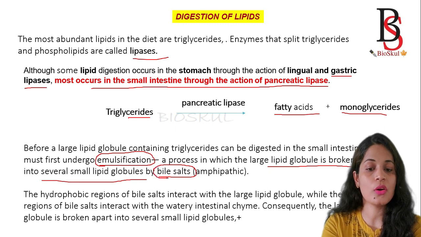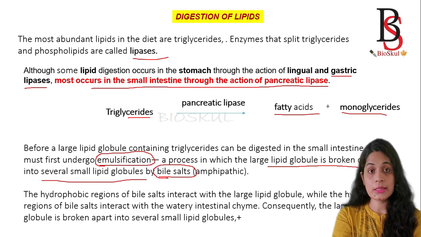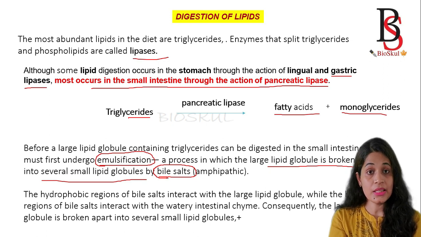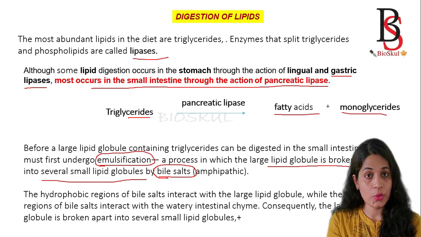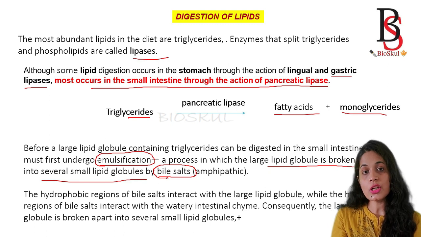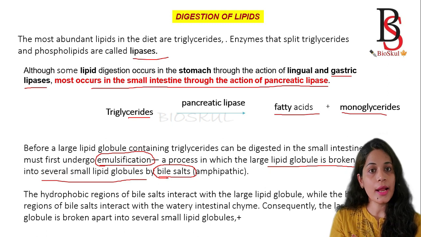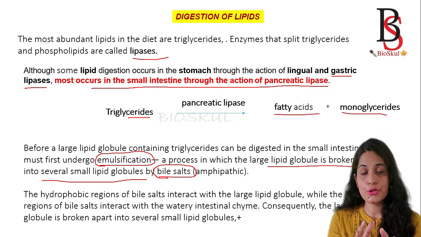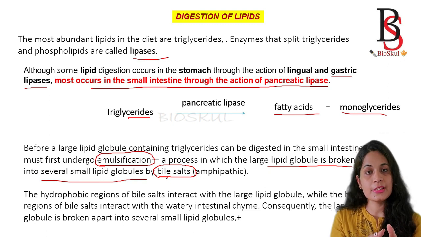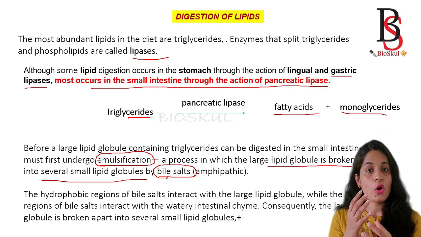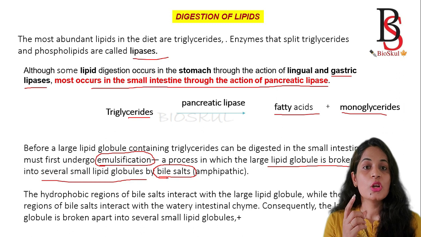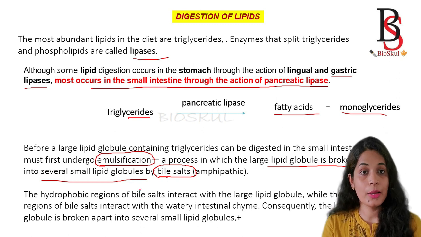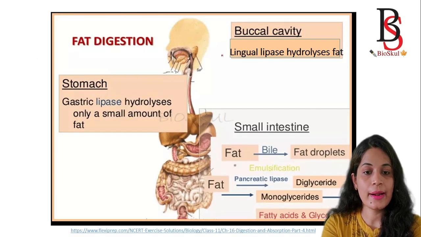Here is the role of bile salts. Bile salt is present in the bile, and it is an amphipathic molecule. So how does it help in emulsification? As it is an amphipathic molecule, it has two ends, the hydrophobic end and the hydrophilic end. The hydrophobic end binds with the lipid molecule, and the hydrophilic end binds to the chyme present in the interstitial fluid, and by binding, it helps in the breakdown of large lipid molecules into small molecules, which is known as emulsification. So this is all about fat digestion.